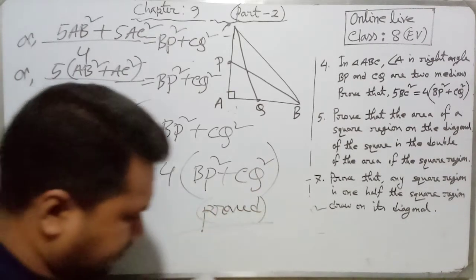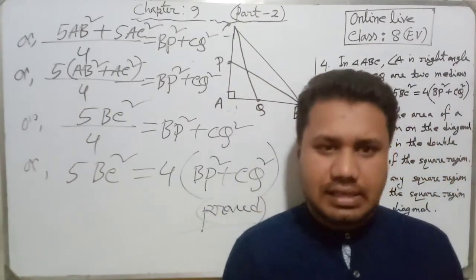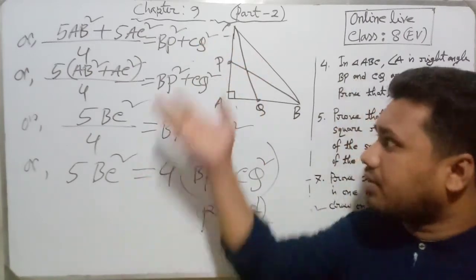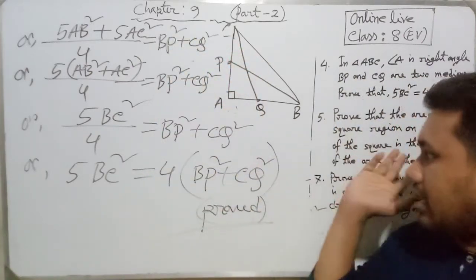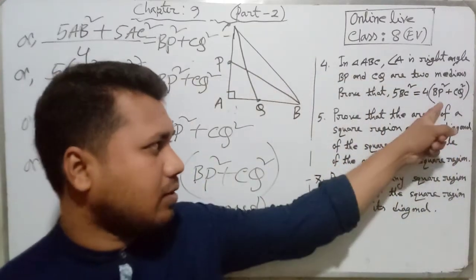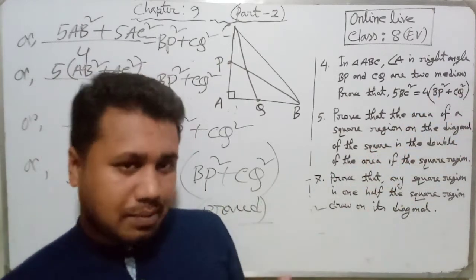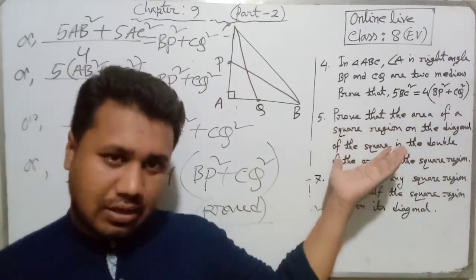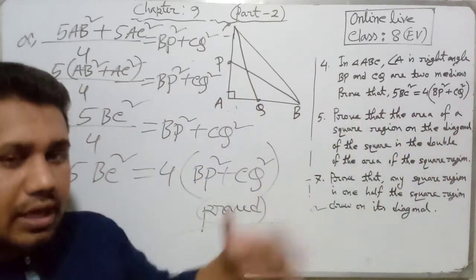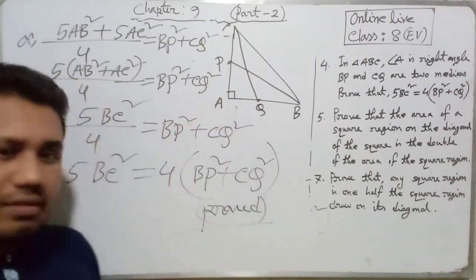Dear students, very simple thinking, we just have to apply our 3 right angle triangles concept. Then by calculation, as an algebraic process, we can solve our target. Why did we add equations 2 and 3? Remember that because our target is BP square plus CQ square. So sometimes you have to look at what you have to prove. If we go to our proof part, then we will get some strategy. Now we can say this is our proof.